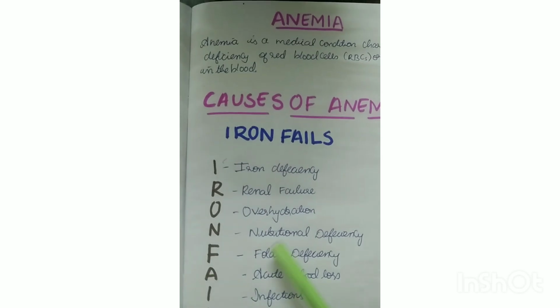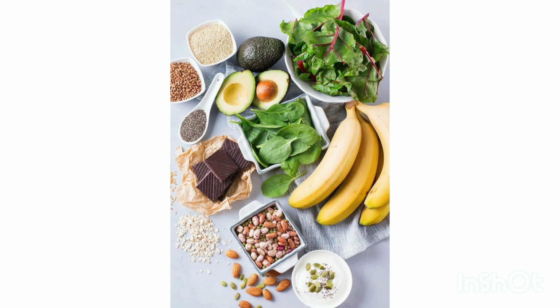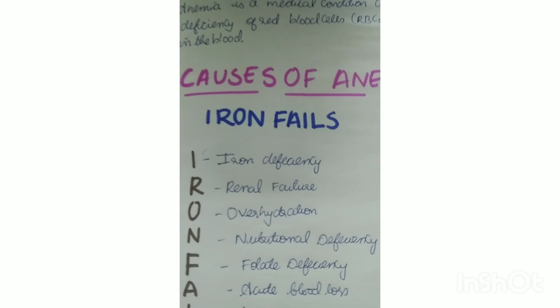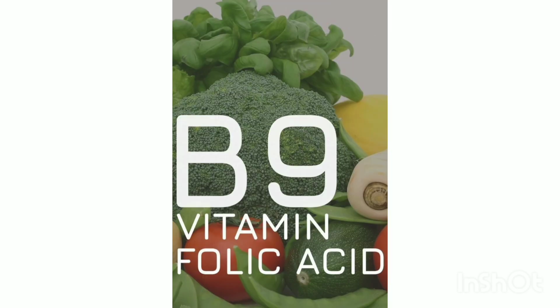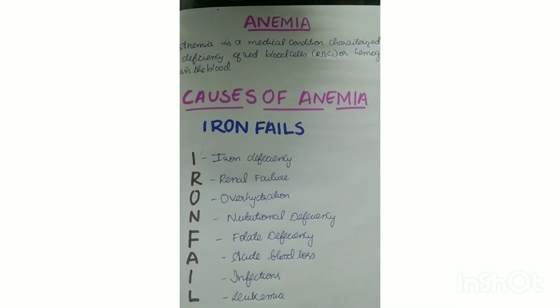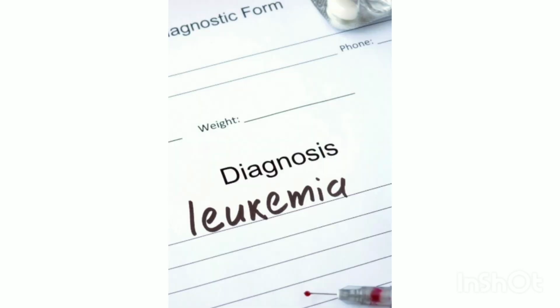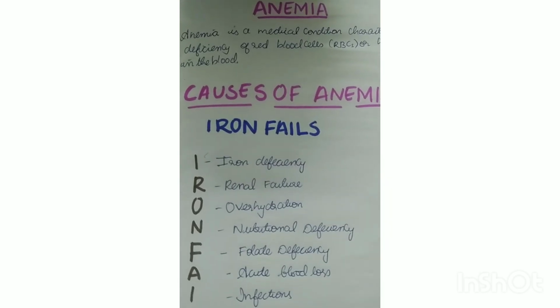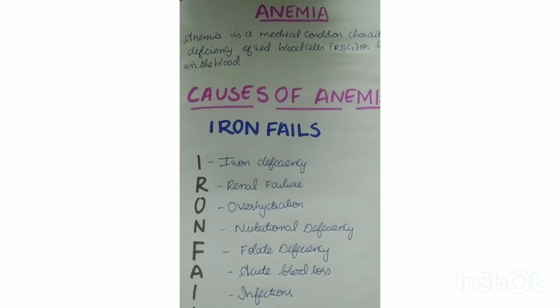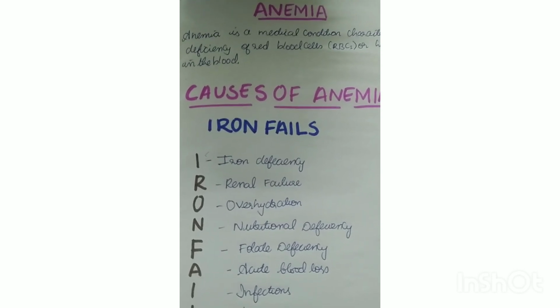Coming to nutritional deficiencies. Nutritional deficiencies in iron, vitamin B12, and folate can cause anemia by preventing the body from producing healthy red blood cells. Coming to folate deficiency, it prevents the body from producing enough healthy red blood cells. And acute blood loss can be due to injuries or accidents. And next, infections. Coming to leukemia, this causes anemia by preventing the bone marrow from producing enough red blood cells. This can happen when leukemia cells build up in the bone marrow, crowding out healthy red blood cells.